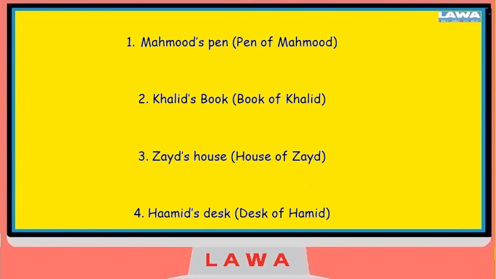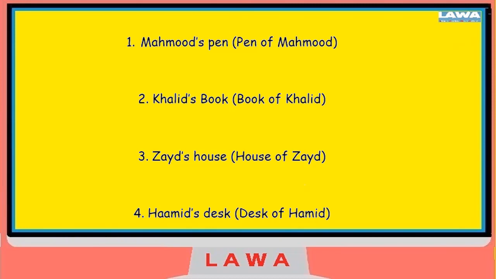Now, in each of these examples, it can be seen as something being referred to something or somebody else, or something belonging to something or somebody else, or something that is possessed by something or somebody else. Let's take the example of Mahmoud's pen.